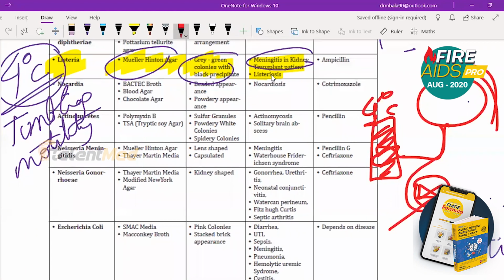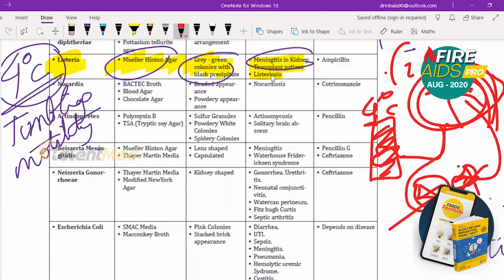She is having meningitis also. Her kidney is recently transplanted. Kidney transplant patient with meningitis, Listeria. Listeria can also cause neonatal meningitis. It can affect the mother, it can affect the child as well. This Listeria is usually found in fish or milk or meat, uncooked raw milk or fish.